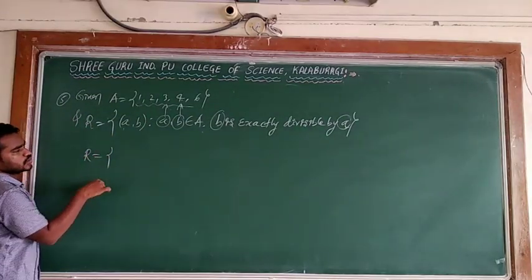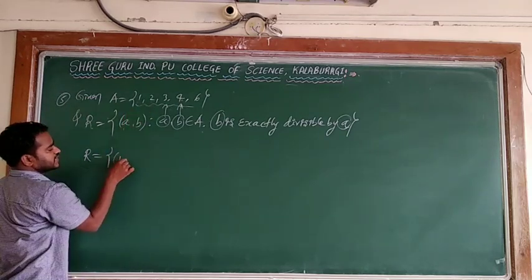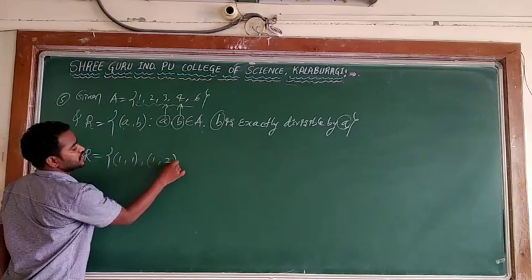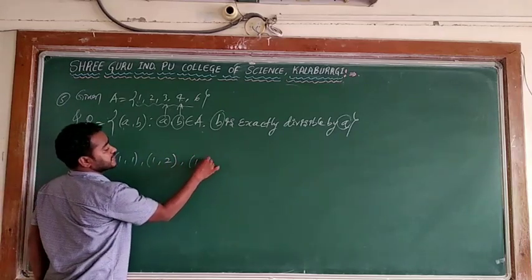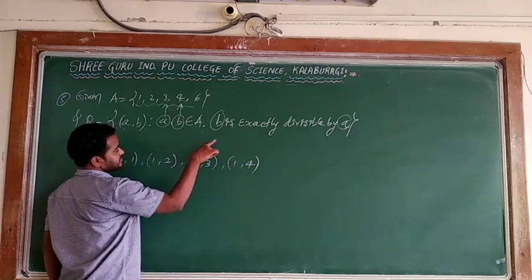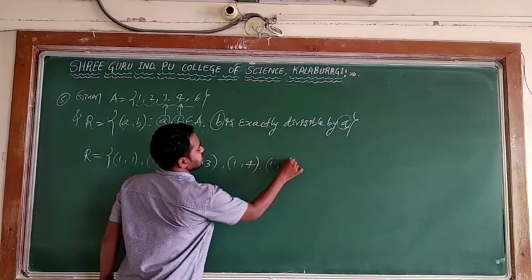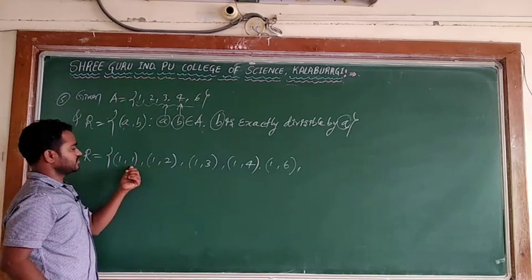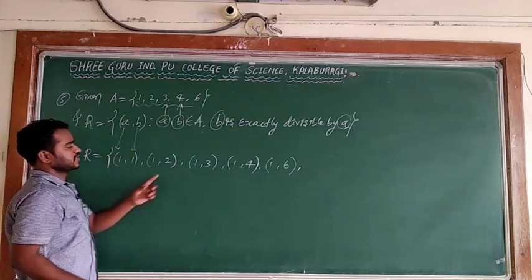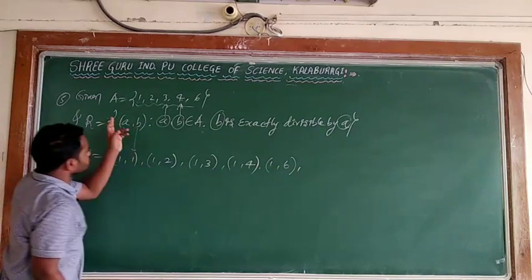According to this condition I will choose 1 with 1. I can say 1 is divisible by 1. B is exactly divisible by 1. 1 with 2, 2 is divisible by 1. 1 with 3, 3 is divisible by 1. 1 with 4, 4 is divisible by 1, because the condition is satisfied. B is divisible by a. Now 1 with 6, yes, 6 is divisible by 1. Here a is the first element and b is the second element. So 2, 3, 4 and 6 are all divisible by 1. So 1 with all the elements is over.